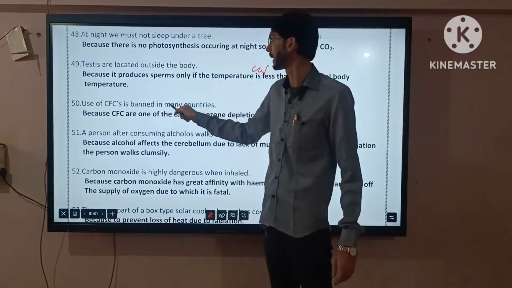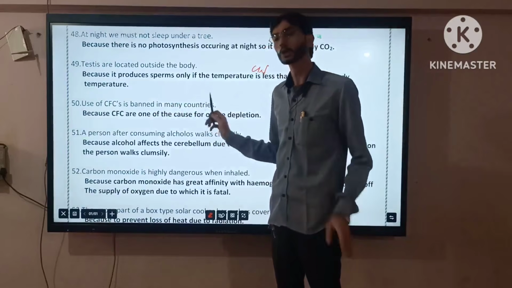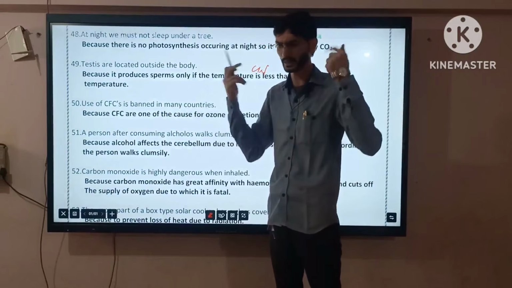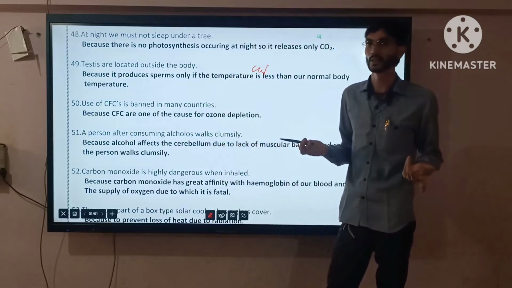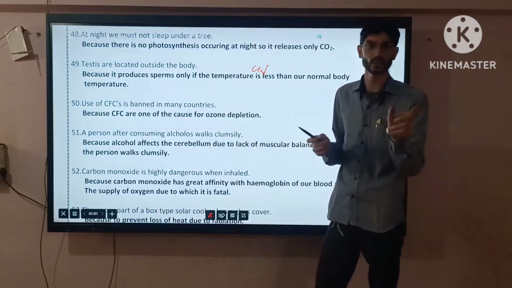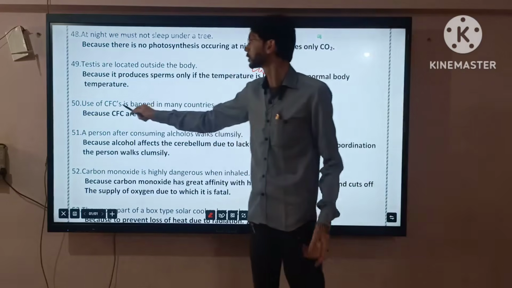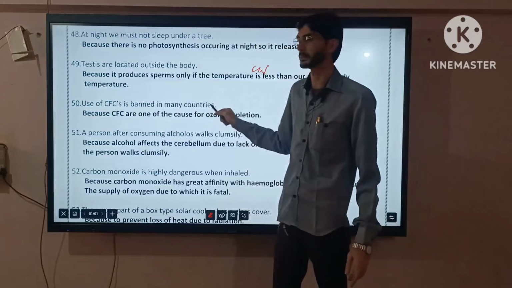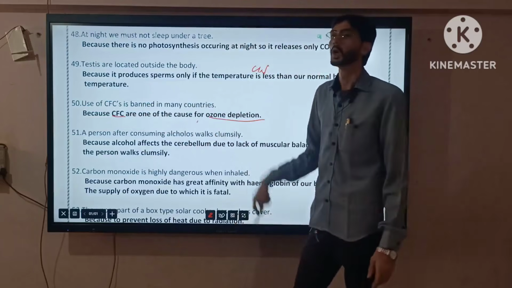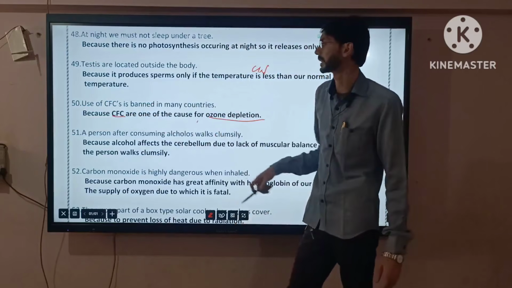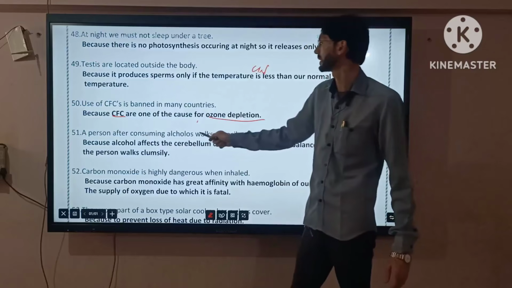Use of CFC is banned in many countries. Two easiest ones, don't write. Whichever one your brain is already giving the answer to, you need not write that. Whichever seems like something special, copy that. Use of CFC is banned in many countries because we know CFC destroys the ozone layer, so that is ozone depletion.